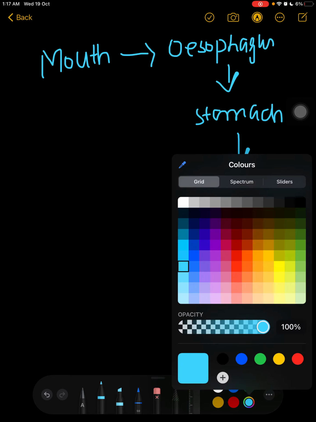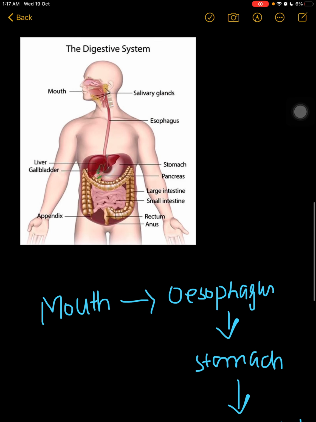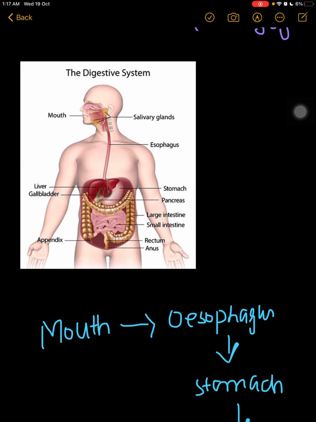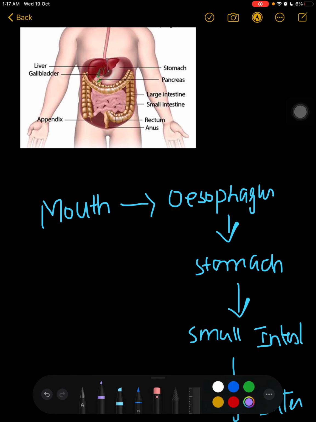So let me explain what I have told you. As you can see, first the food will be ingested in the mouth, then moved to the esophagus, then to the stomach. Now what is the stomach? The stomach is actually a J-shaped organ. We will talk about every detail.